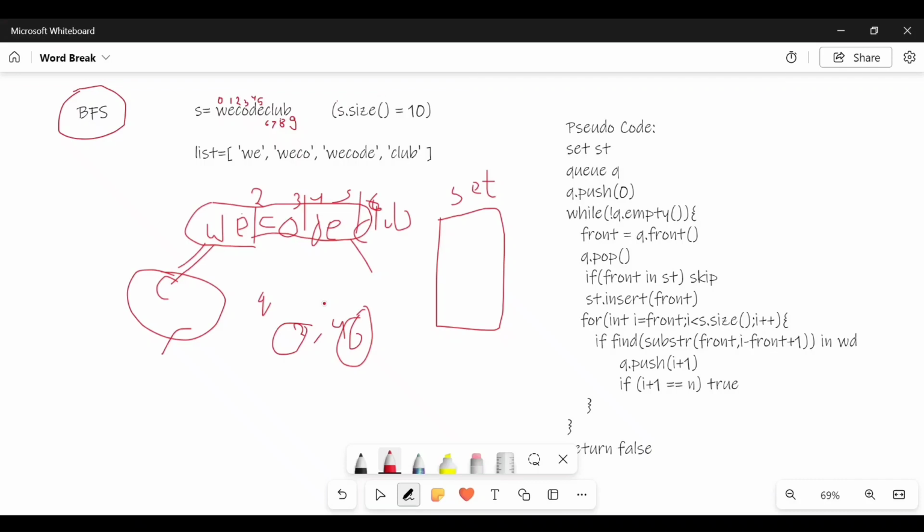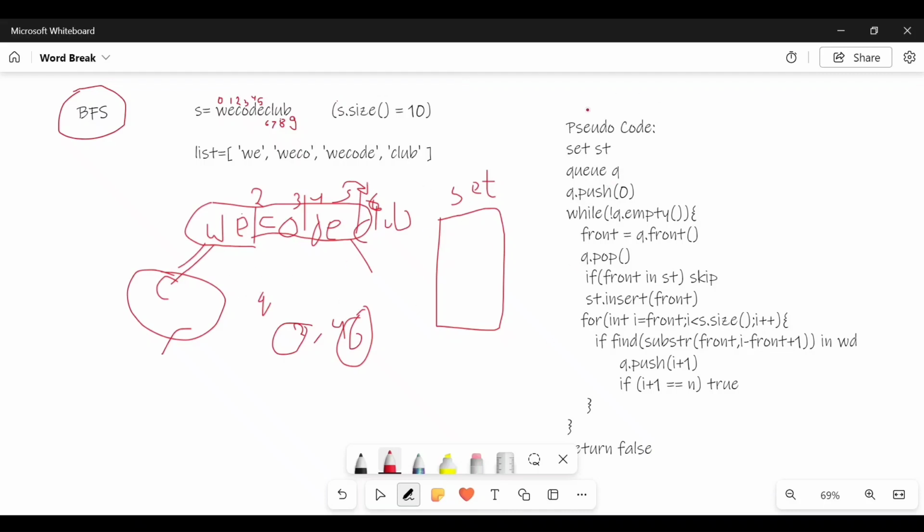Let's say I reach 6 from 4, and at another time I reach 6 from 5. At that time I don't have to recompute it because I already know that I am not able to get the answer by reaching from 6. So this is another advantage of it.